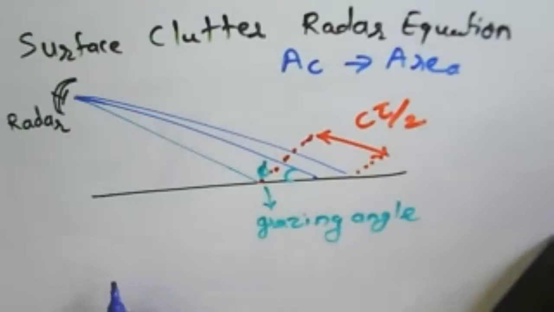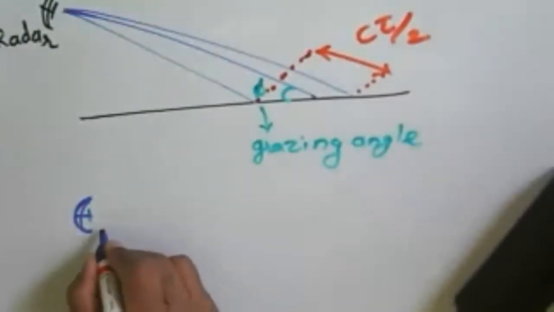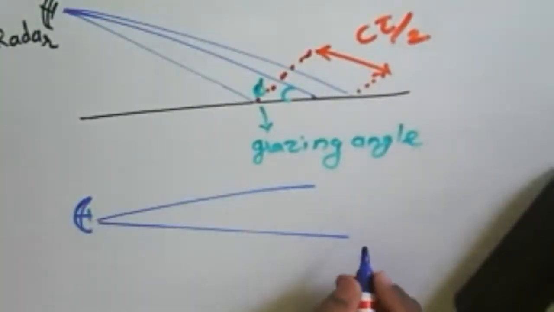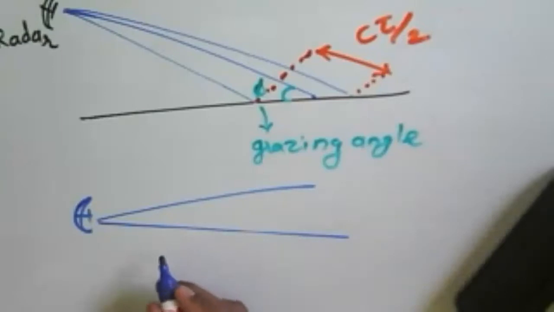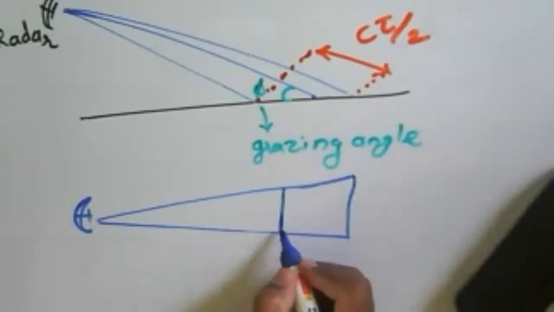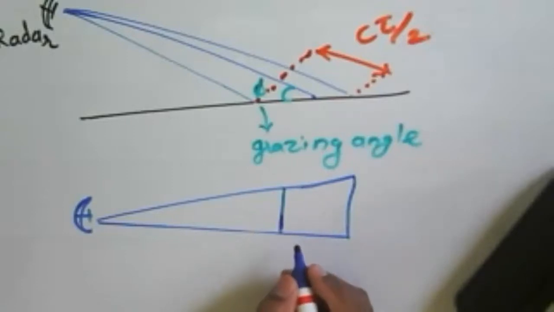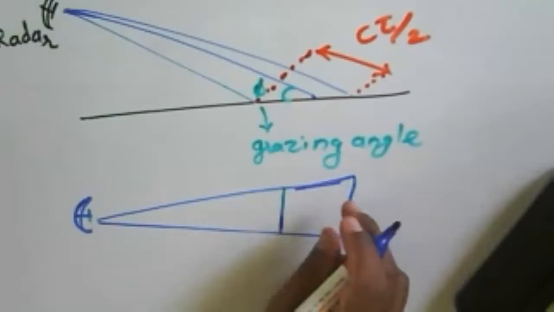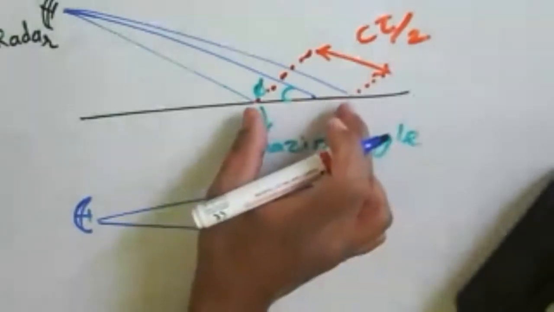now from this signal coming from the radar, we have a radar now, and the signal reaches a given particular surface. For a given particular surface, this particular region is about a surface here.